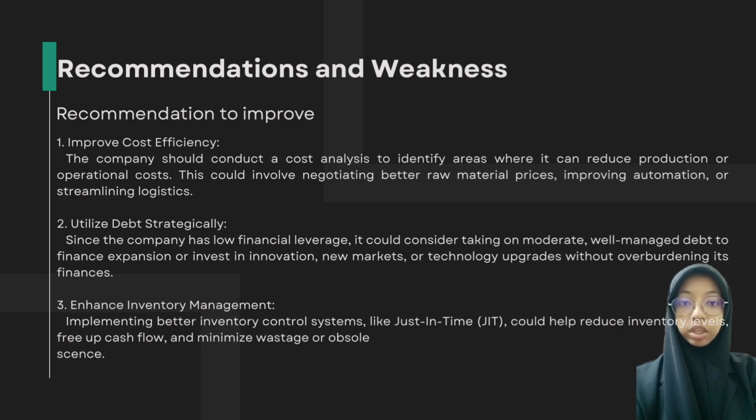The recommendation we have discussed is, first, improve cost efficiency, where the company should conduct a cost analysis to identify areas where it can reduce production or operational costs. This could involve negotiating better raw material prices, improving automation or streamlining logistics.